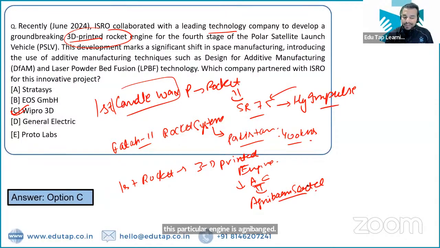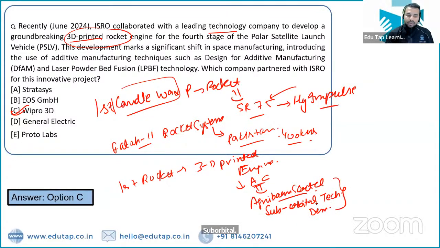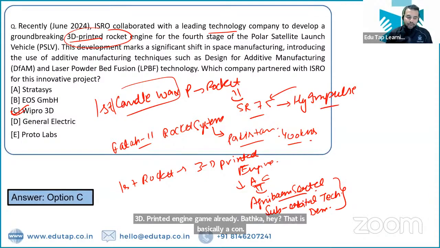What exactly SOrTeD stands for? It stands for suborbital technology demonstrator, right? और 3D printed rocket engine की हम ऑलरेडी बात कर चुके हैं. That is basically recently launched by ISRO along with the Wipro 3D, right?